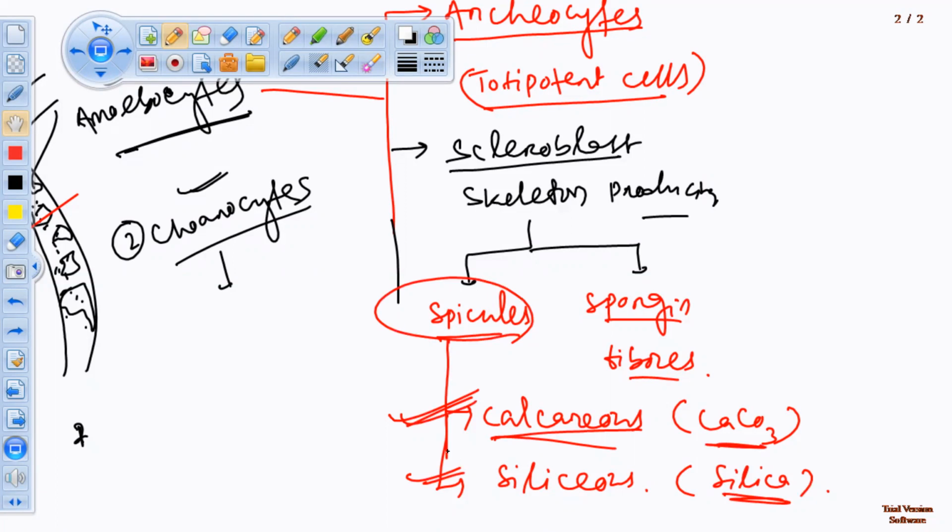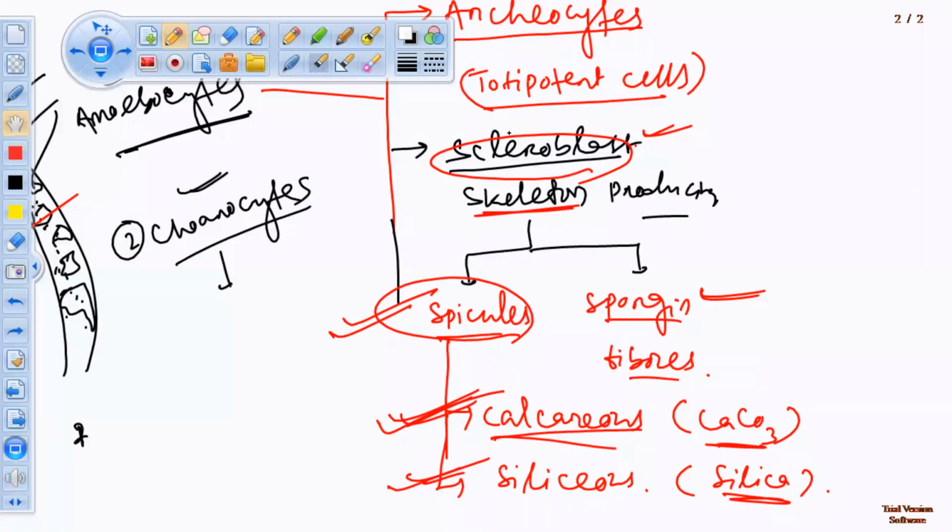Scleroblasts which secrete the calcareous spicules are called calcoblasts. Those which secrete siliceous spicules are called silicoblasts. Those which secrete spongin fibers are known as collencytes. All these are scleroblasts. There are different types of scleroblasts, but remember, scleroblasts are amoebocytes which secrete skeleton. Two types of skeleton are found in sponges: spicules and spongin fibers. Spicules are of two types, calcareous and siliceous.